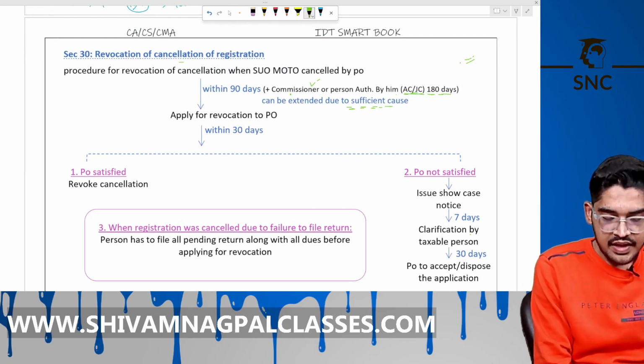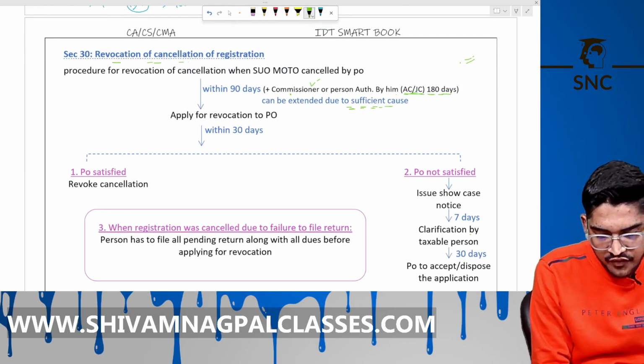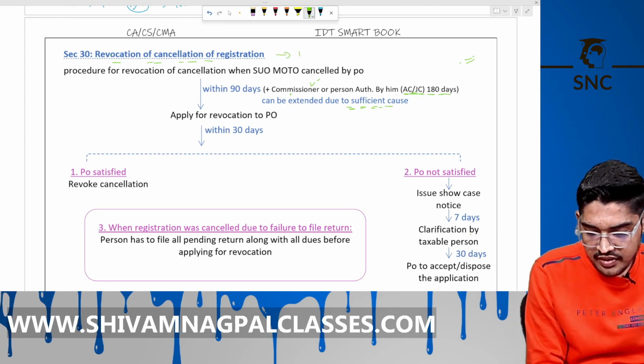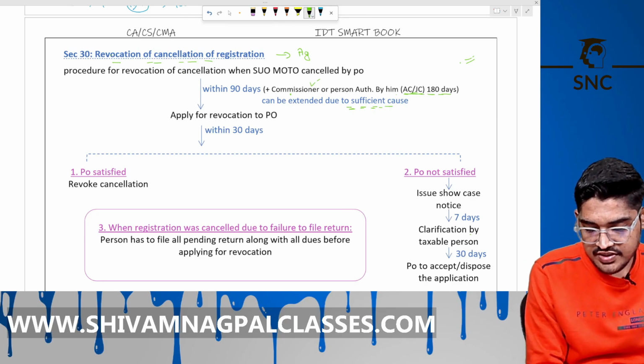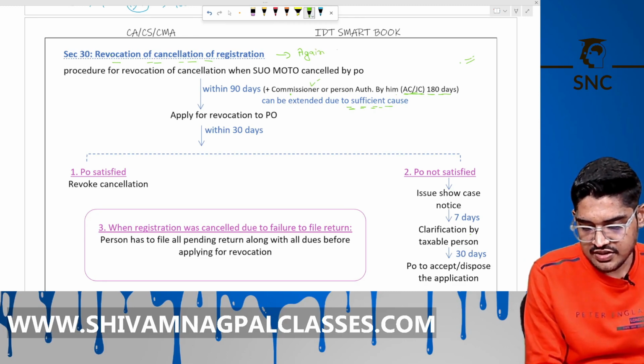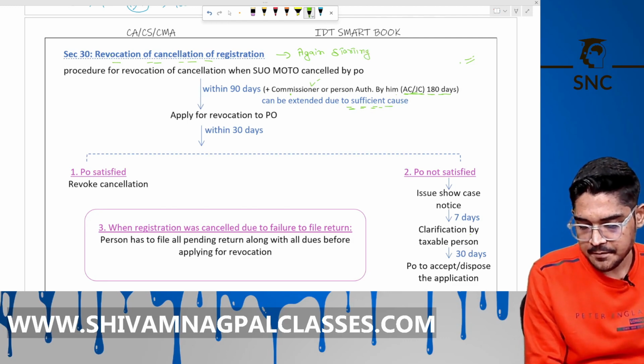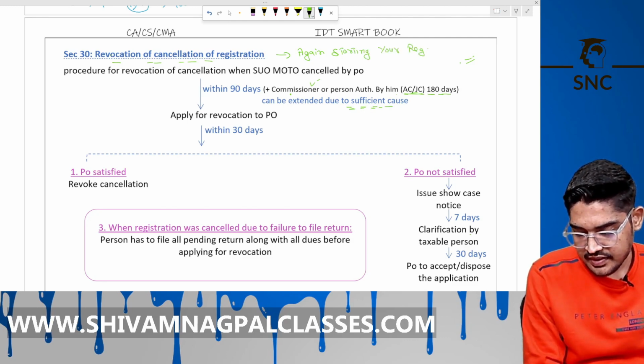Now, revocation of cancellation of registration. Now, it means again starting your GST number, again starting your registration number that was cancelled earlier.